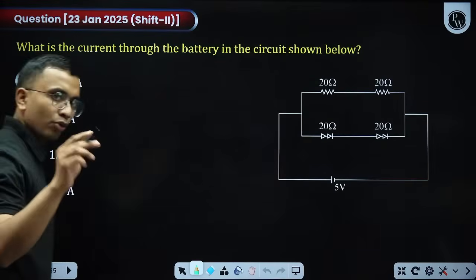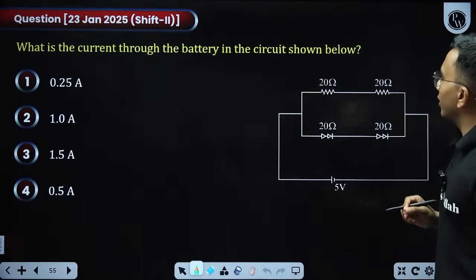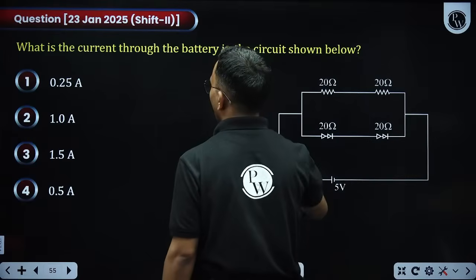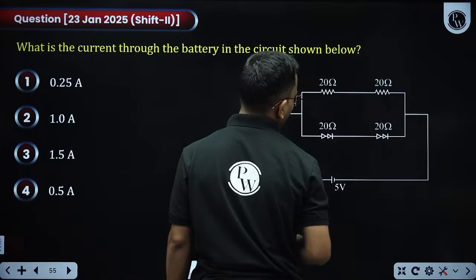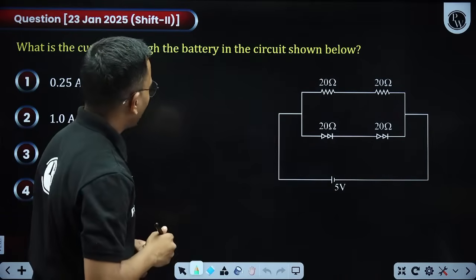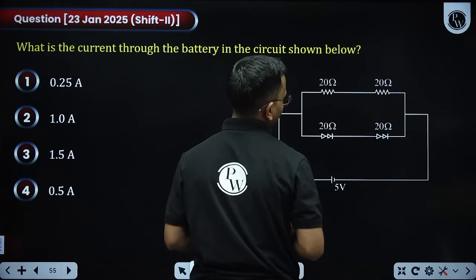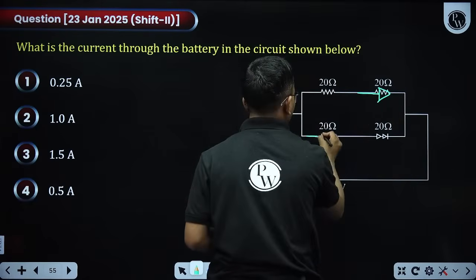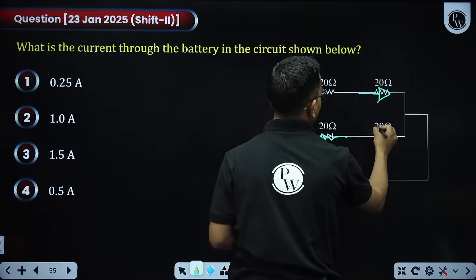Okay. Diode circuit. Simple diode circuits are very much asked. What is the current through the battery in the circuit shown? Now the diodes are connected like this. This is 20 ohm, 20 ohm. I think there is some mistake in the circuit. I don't know what the mistake is. It can be like one diode here, one resistor here, another diode here, and another resistor there.